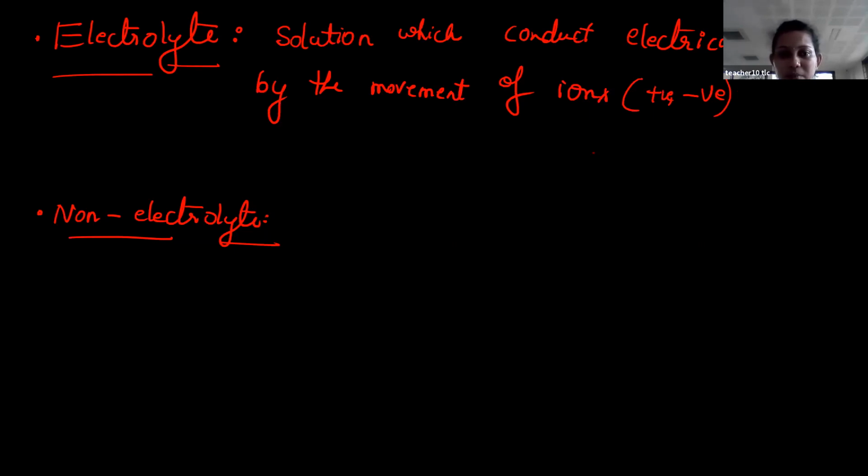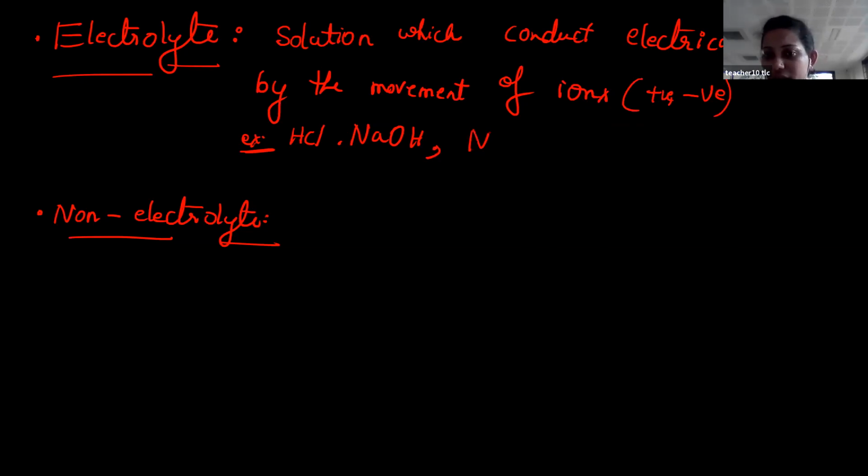For example, consider HCl. HCl solution is an electrolyte because it conducts electricity. It conducts electricity because you can split it into H plus ion as well as Cl minus ion, that is, cations as well as anions. In the same way, take a base, sodium hydroxide. It also gives Na plus ion as well as OH minus ion. So whenever you have ions, it belongs to the electrolyte section. Is this clear?